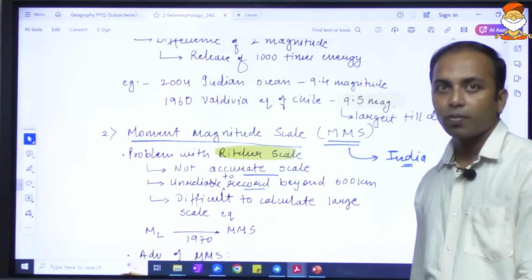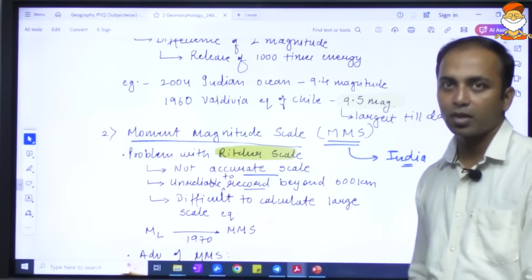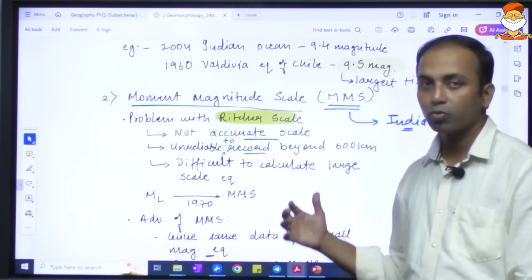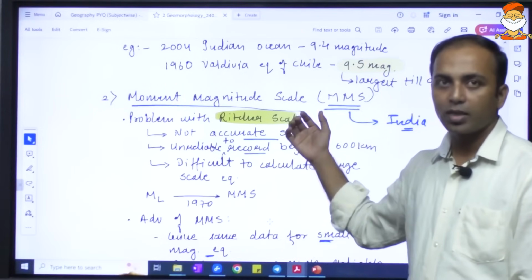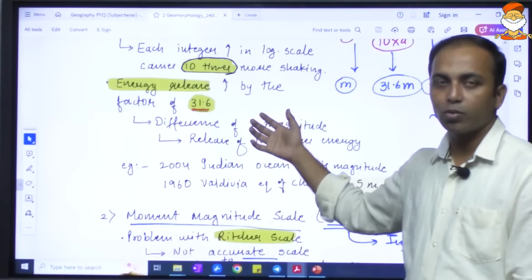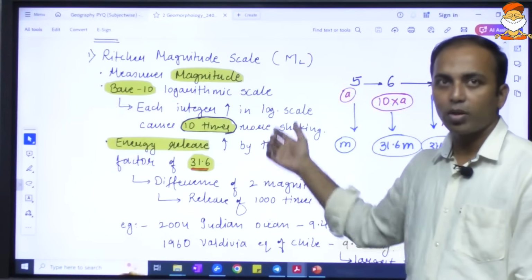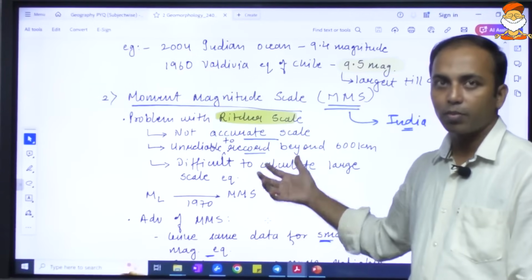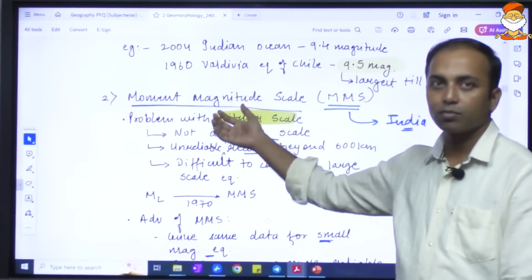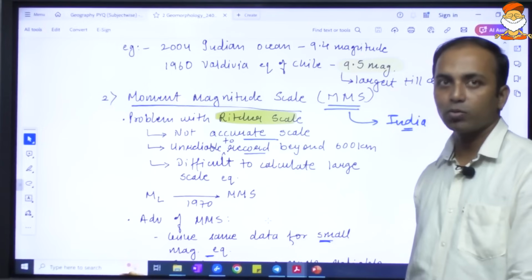Now, the Richter scale had some problems. For very high magnitude earthquakes, it was not able to give very precise information. So this Richter scale, which is a magnitude scale, was later modified, some upgradation was done, and it was later termed the moment magnitude scale.